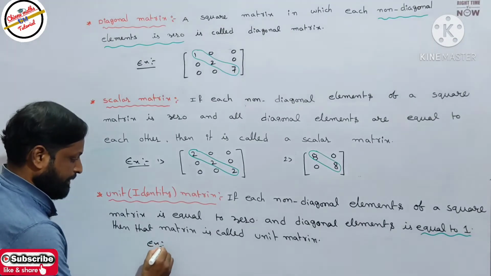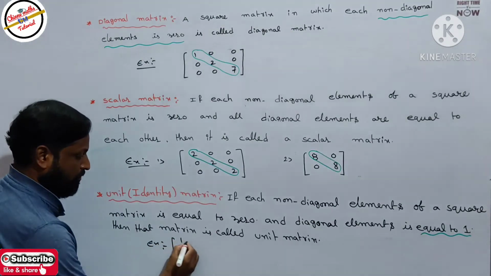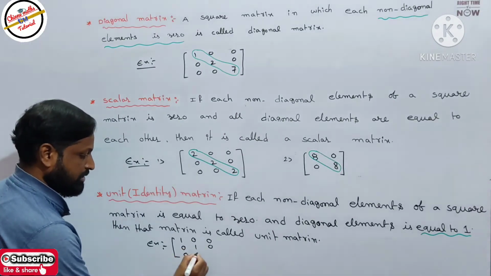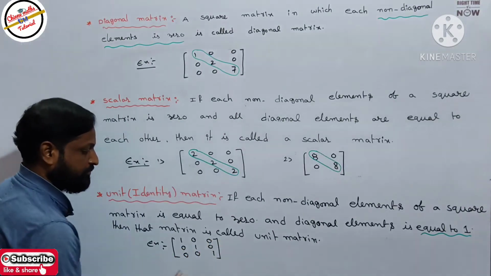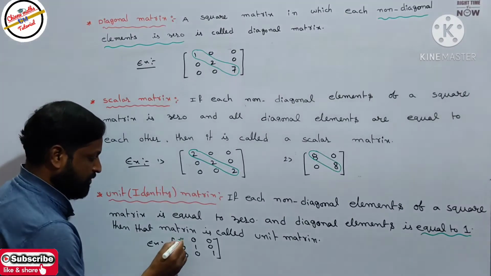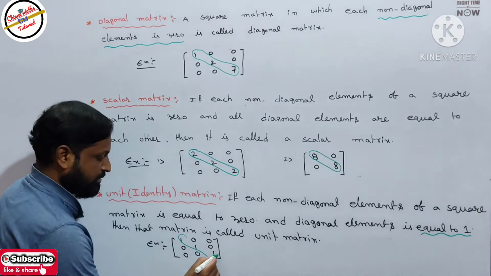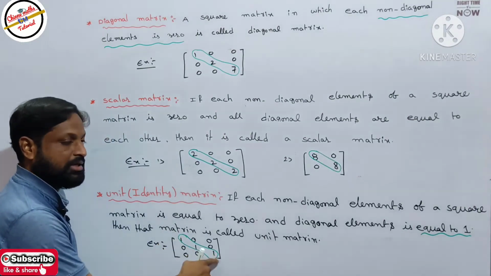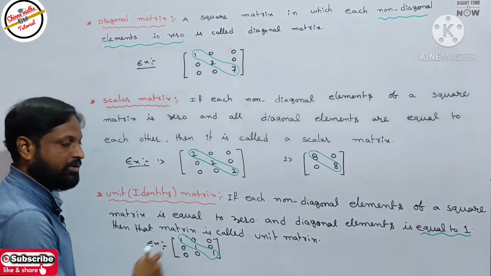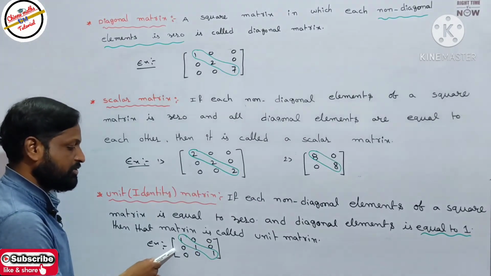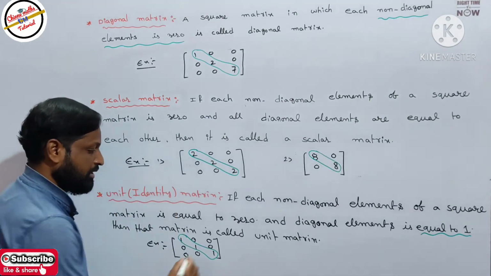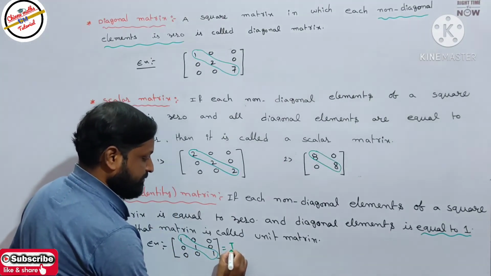Here I will take 1 0 0, 0 1 0, then 0 0 1. See here, what are the diagonal elements? The diagonal elements are equal and each is equal to 1. So all the diagonal elements are equal to 1. Next, the non-diagonal elements should be equal to 0. That is why this square matrix is called a unit matrix or identity matrix. It is denoted by I.